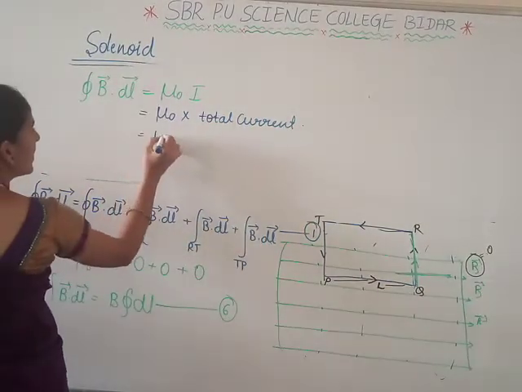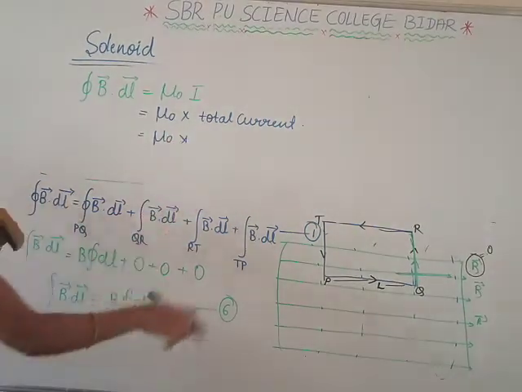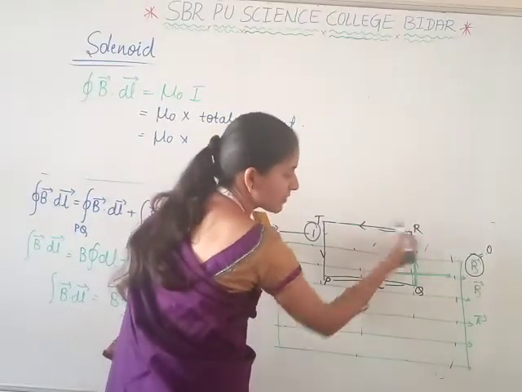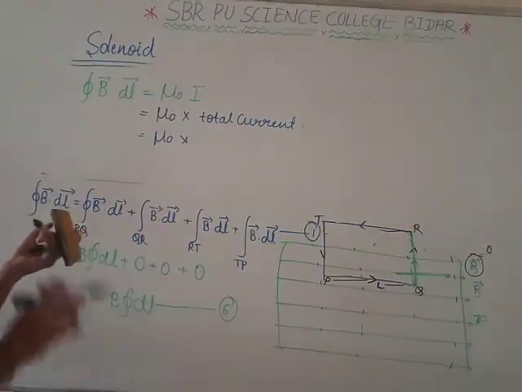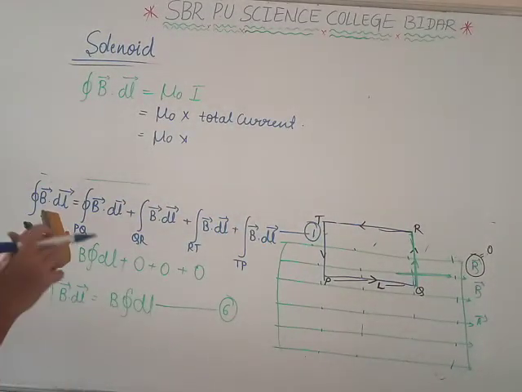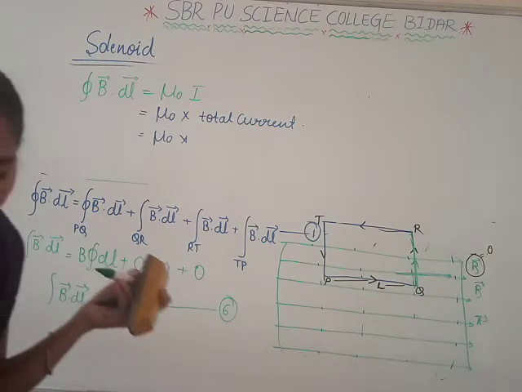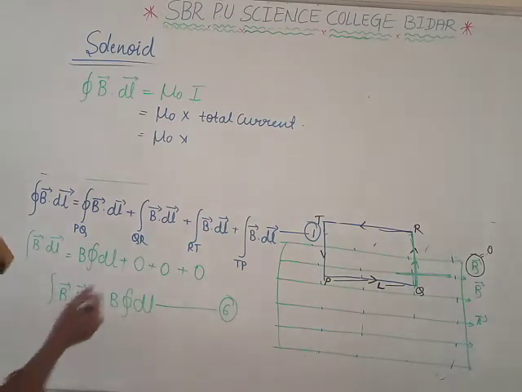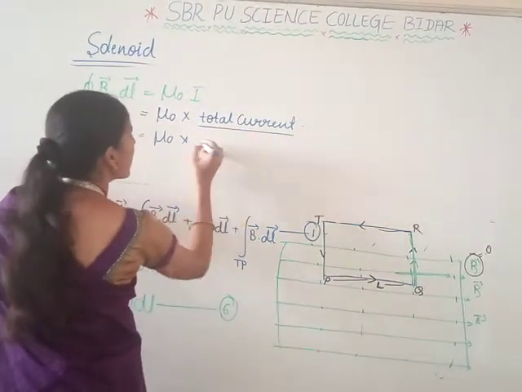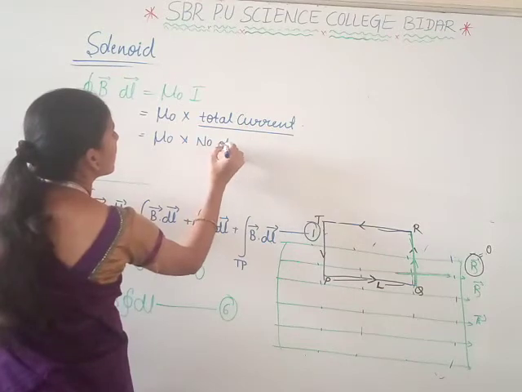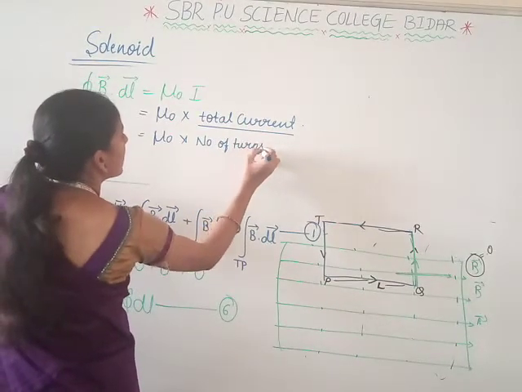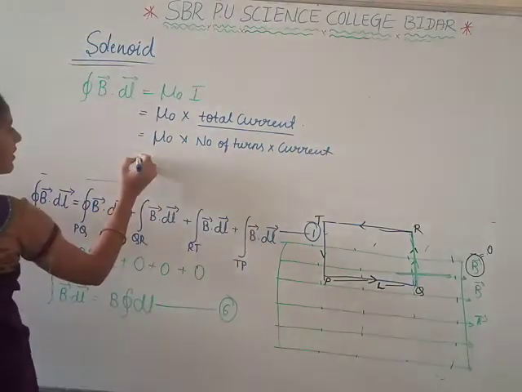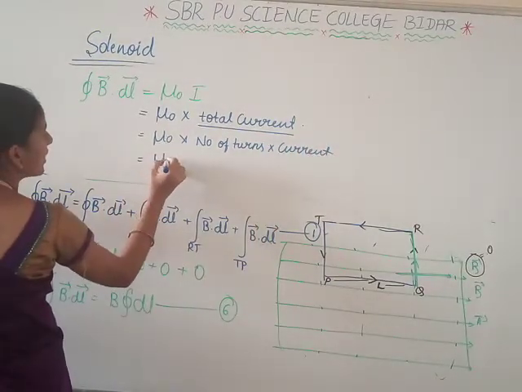Okay. Here the total current along a closed loop, along n number of circles, forms a solenoid wound in the form of a helix. It means the total current is the number of turns into current, that is mu naught into n into I.